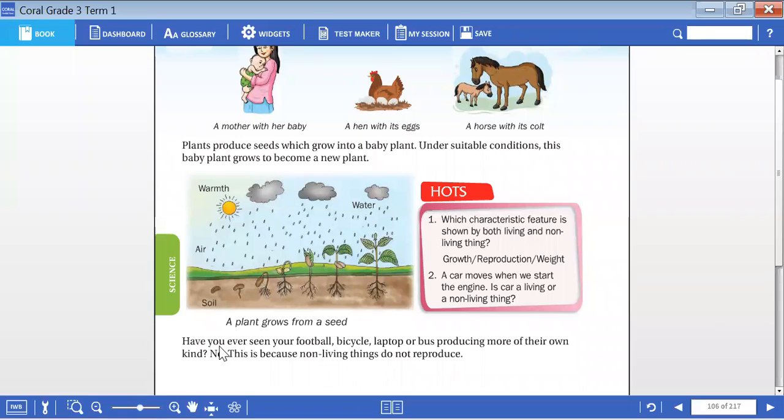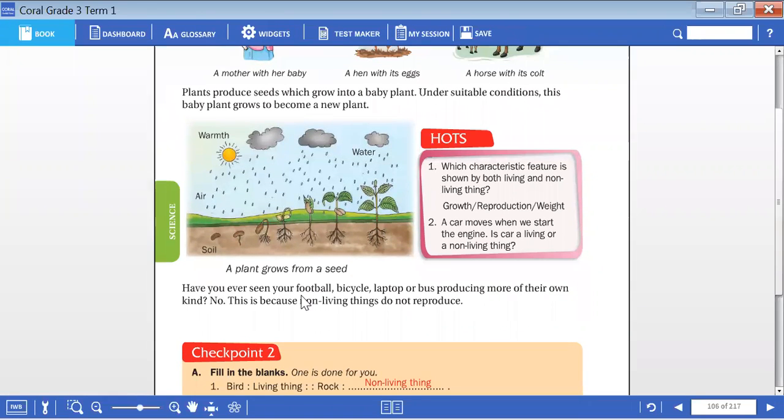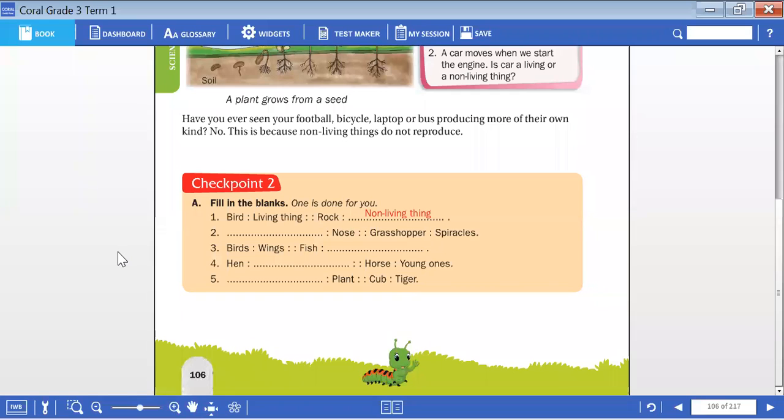So they won't produce anything because those all are non-living things. This is because non-living things do not reproduce.